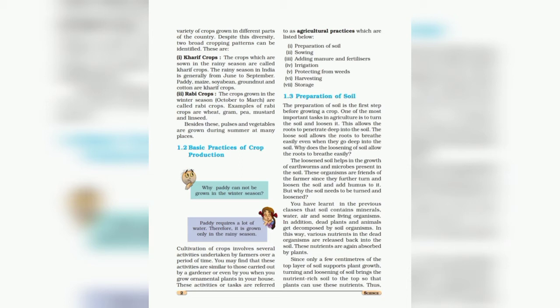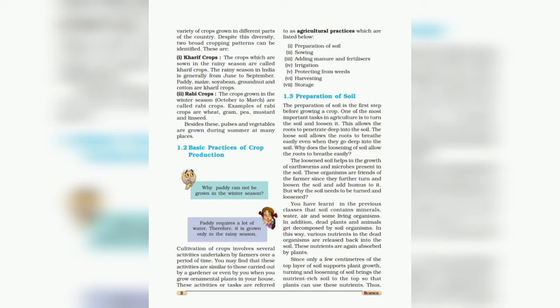So first we will discuss preparation of soil. It is the first step of growing a crop. It involves loosening and turning of soil. The preparation of soil is the first step before growing a crop, and one of the most important tasks in agriculture is to turn the soil and loosen it. This allows the roots to penetrate deep into the soil, and the loose soil allows the roots to breathe easily even when they go deep into the soil.